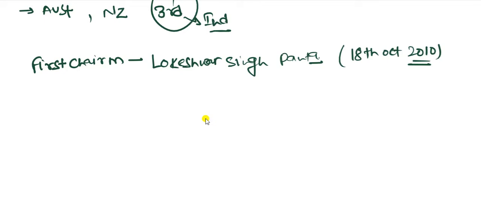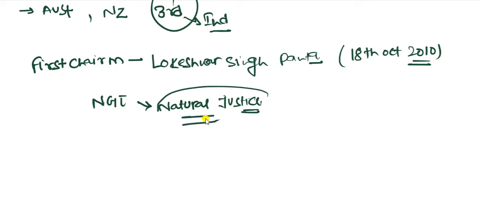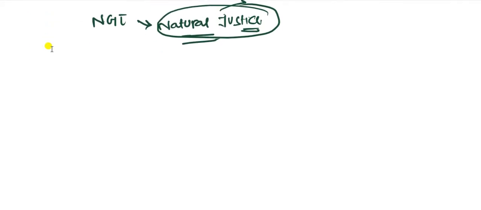Now, NGT follows the principle of natural justice. NGT works on the principle of natural justice. It does not follow Code of Civil Procedure 1908. It will work on natural justice. The justice will be given in limited time and as per the requirement of the environment, as per the requirement of the climatic conditions, and as per the requirement of the basic functions of environment.